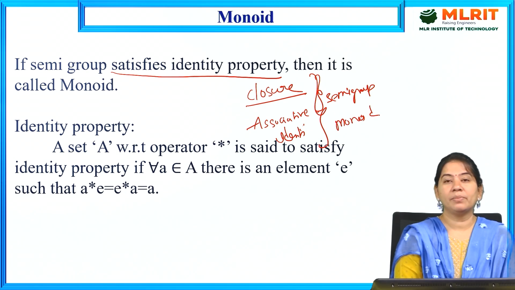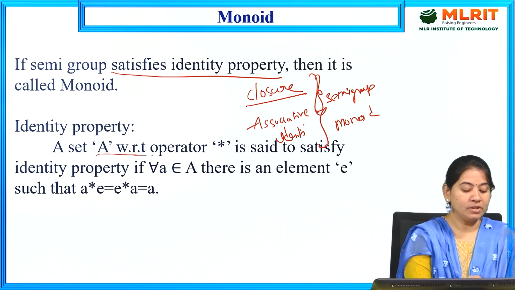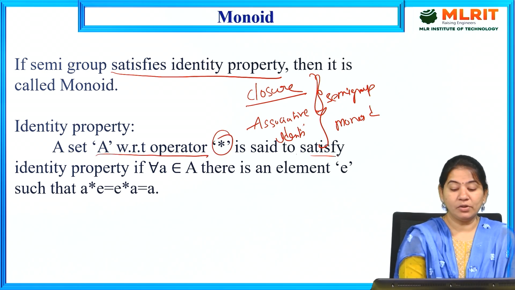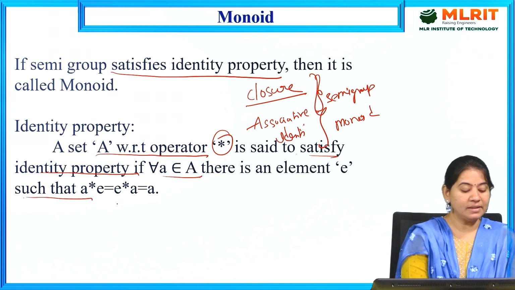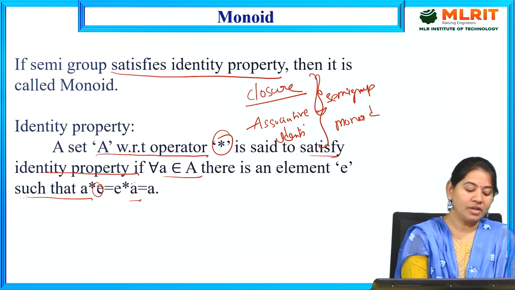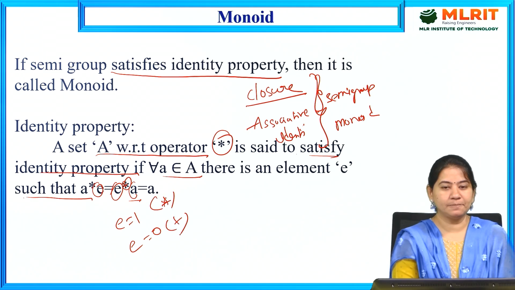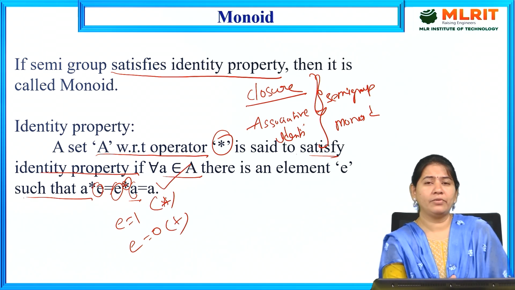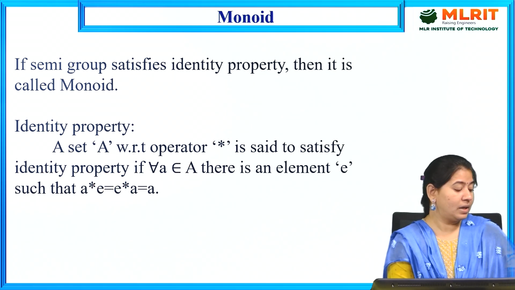What is meant by the identity property? A set A with respect to operator star is said to satisfy the identity property if for all A belonging to capital A, there is an element E such that A star E is equal to E star A is equal to A. Under multiplication, E is equal to 1, and under addition, E is equal to 0. Then we get back the original element. This is called the identity element.